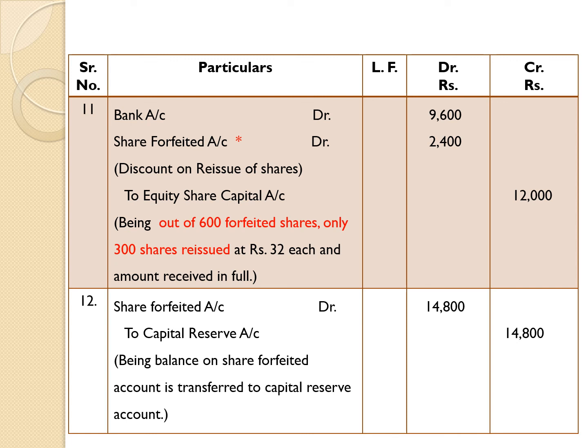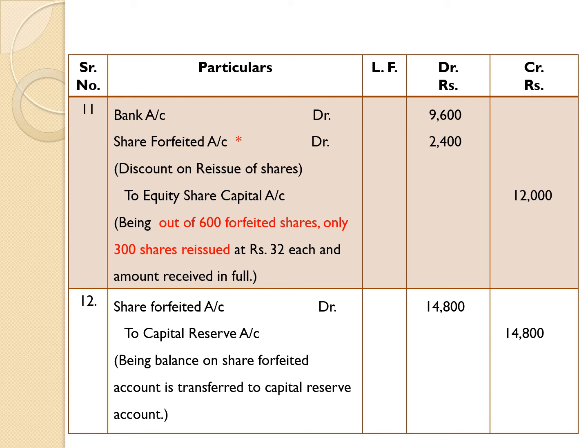While giving credit to capital account, it is necessary to consider the number of shares issued, 300, into the face value of each share, here rupees 40. 300 into 40 is equal to 12,000. So we have given here bank account debit 9,600 and we have given credit to equity share capital 12,000.